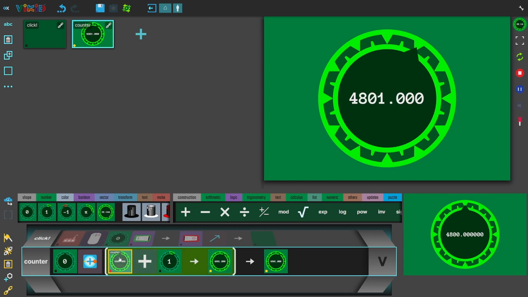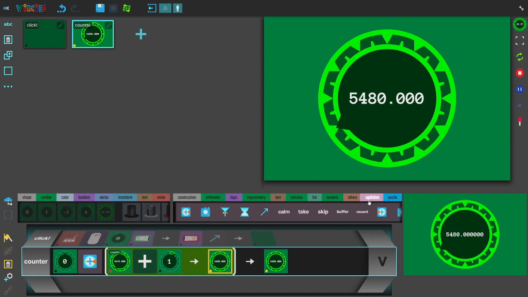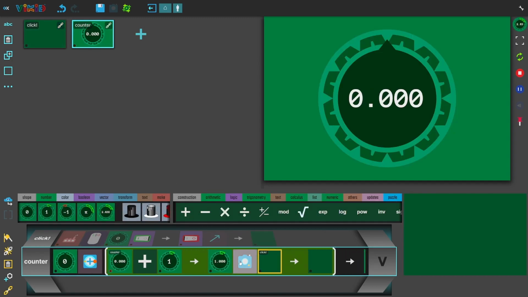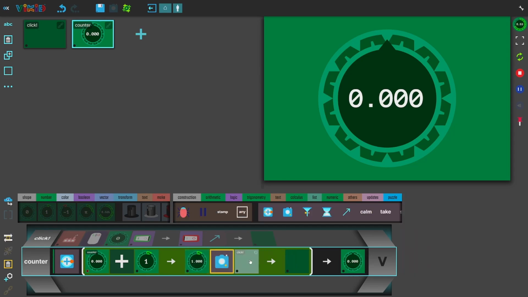We want to increment this counter, but only when the click happens. So we say that the counter is 0, followed by the counter plus 1, when a click happens. This little icon takes a snapshot of the input whenever the flash indicator, the update indicator, flashes over here.